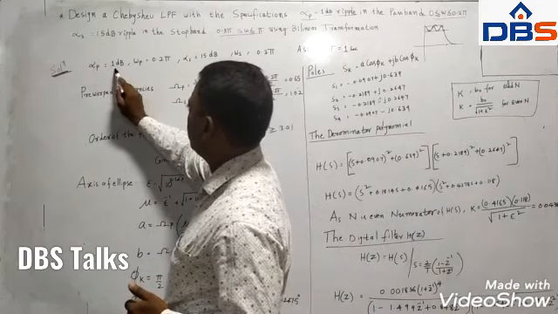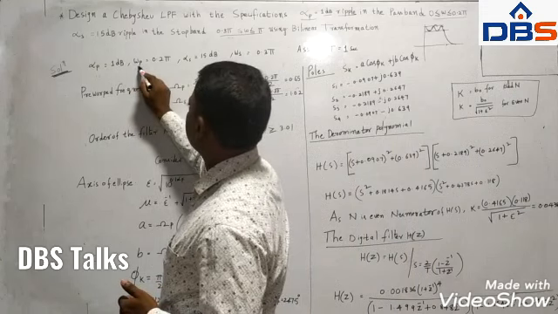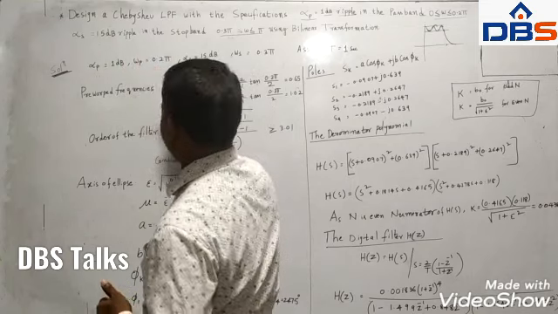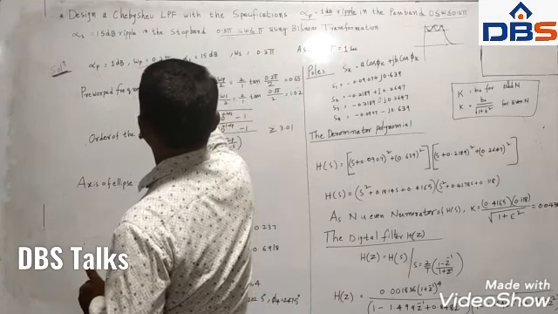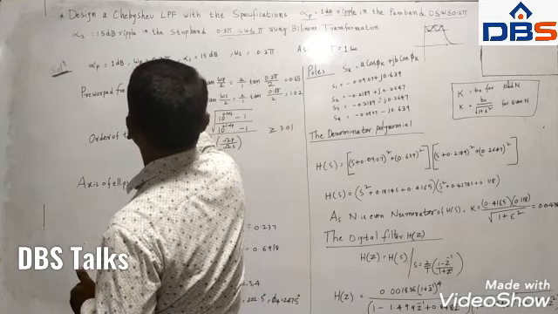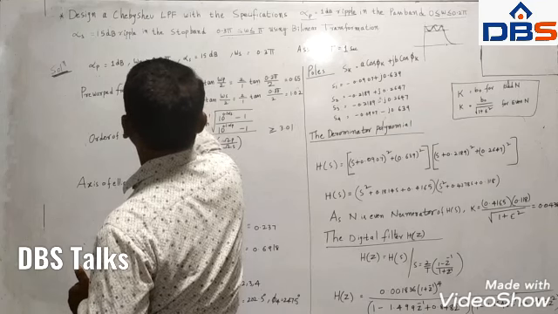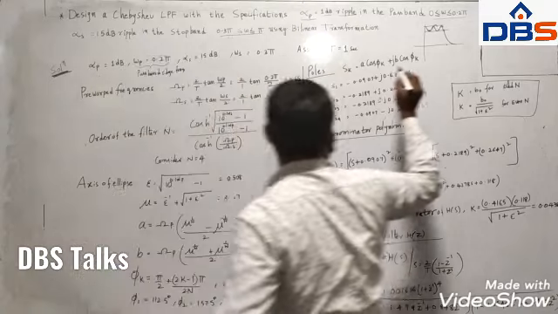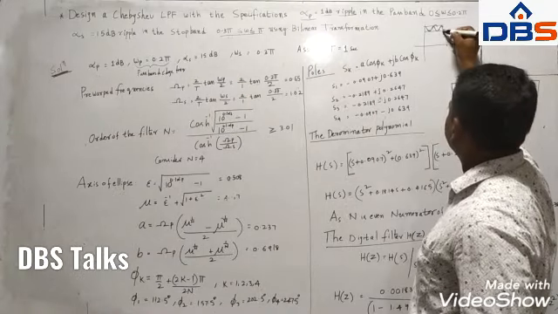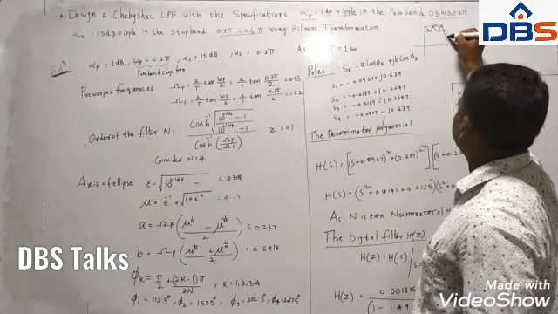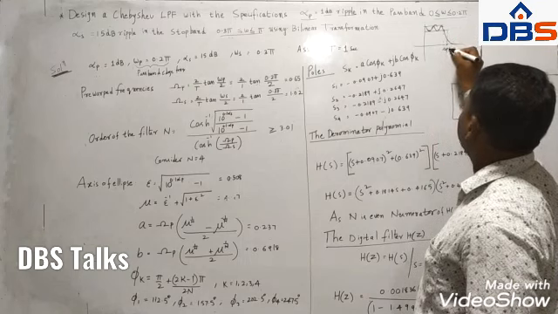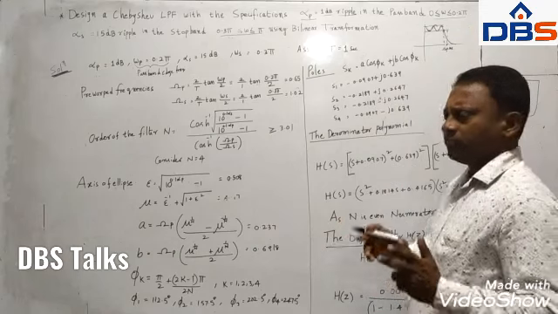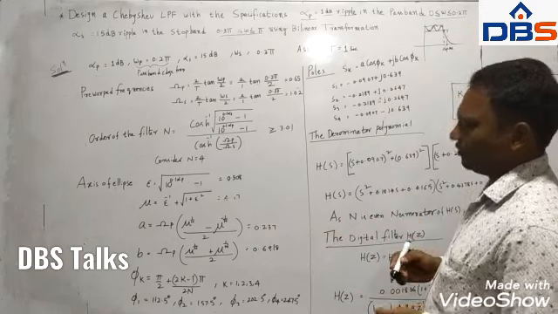Alpha p is equal to 1 dB, and omega p is the pass band edge frequency. Up to this edge the filter passes the frequencies, and the stop band stops the frequencies.